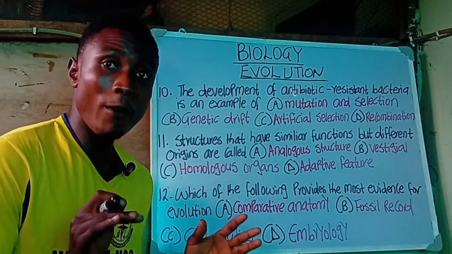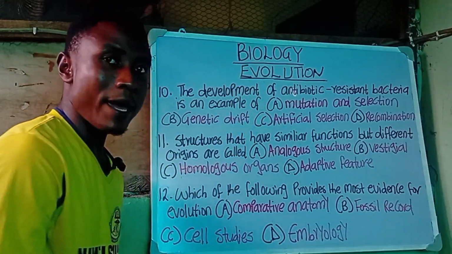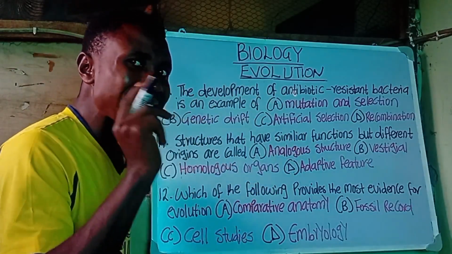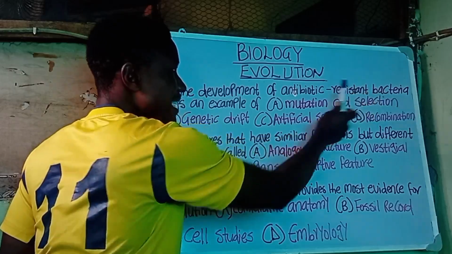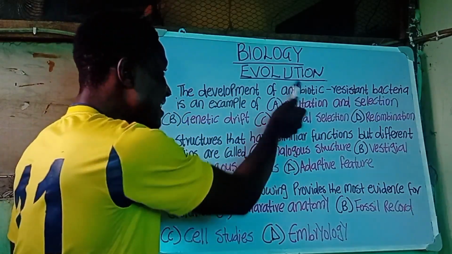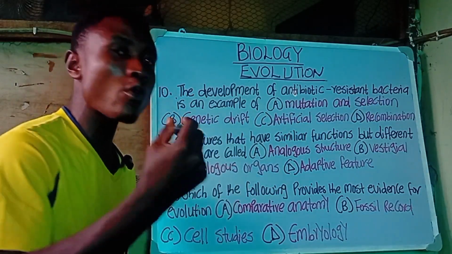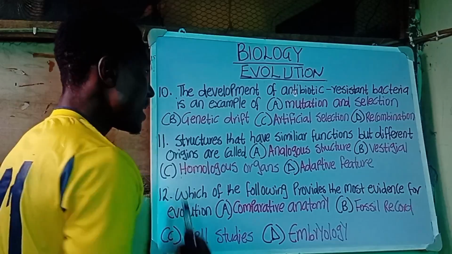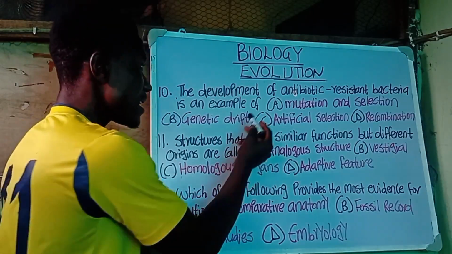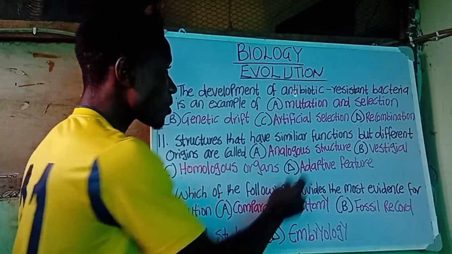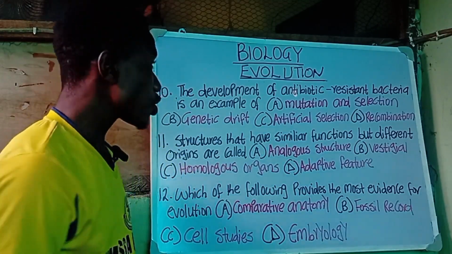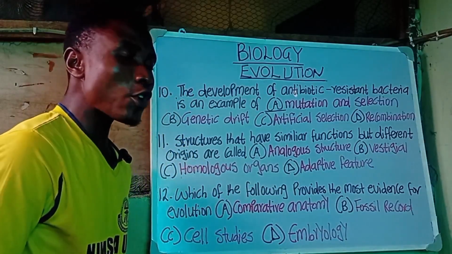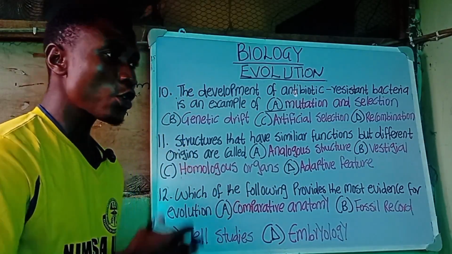Question number 10 says the development of antibiotic resistant bacteria, that means bacteria that are resistant to antibiotics, is an example of A. Mutation and selection, B. Genetic drift, C. Artificial selection, and D. Recombination. The answer is mutation and selection. The first question is, what is mutation?